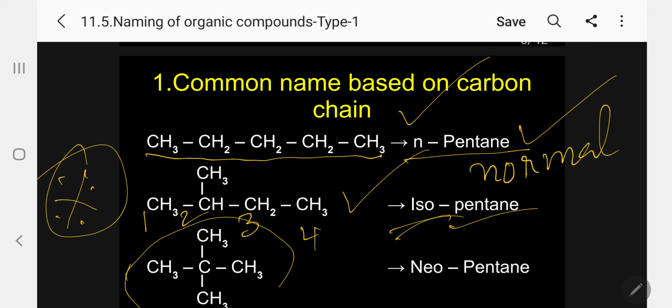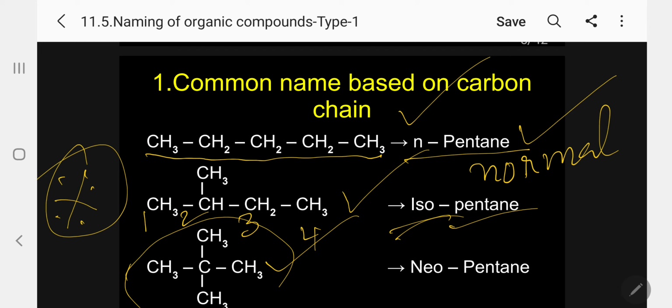Now, in the second carbon atom, if 2 methyl groups are present there, I will call it neopentane. Please follow. This is for saturated hydrocarbon. So if you memorize this method, you can apply it for all the compounds.